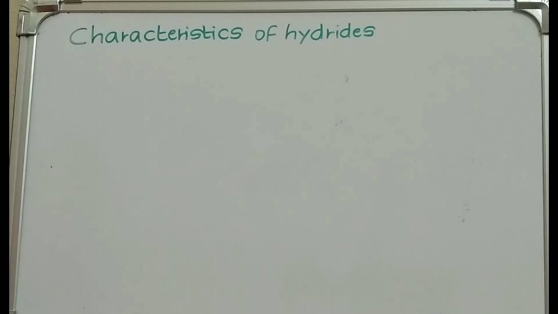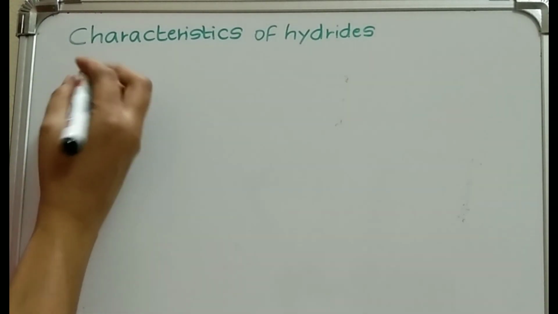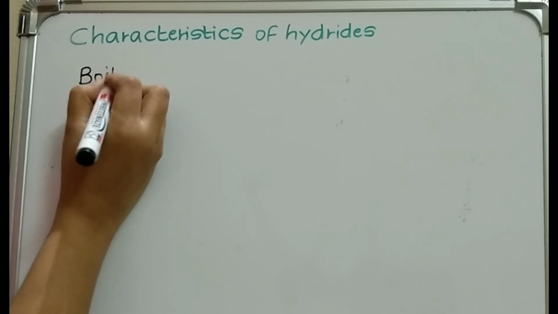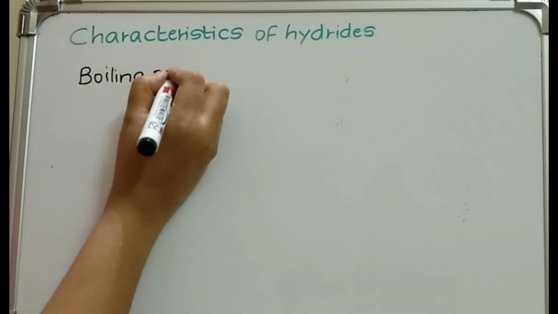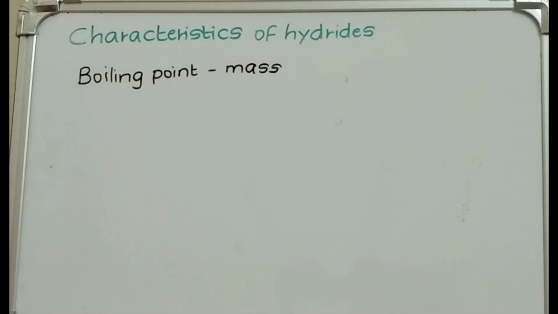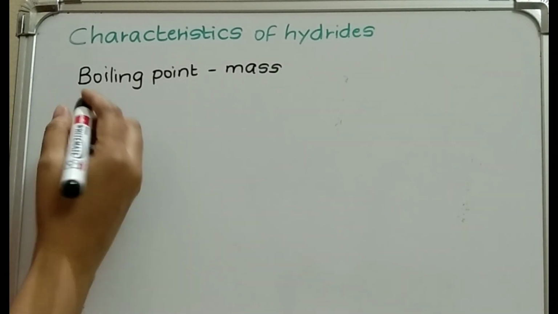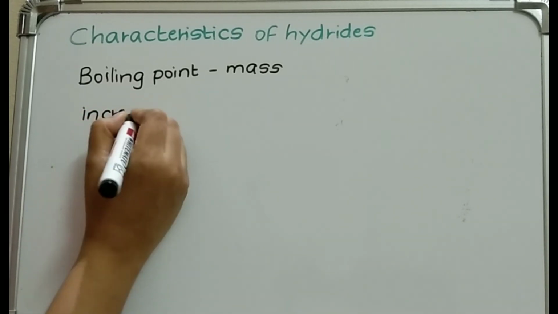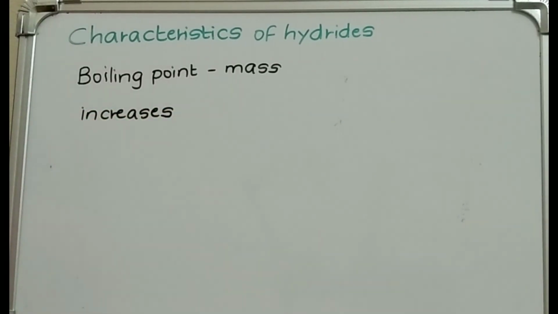So let's check the next characteristic of hydrides, that is the boiling point. Boiling point depends on the mass. Down the group as we are moving, what is happening? The size is increasing, mass is also increasing, correct? Because atomic number increases, atomic mass increases, therefore mass increases down the group. Therefore the boiling point for hydrides also increases down the group.